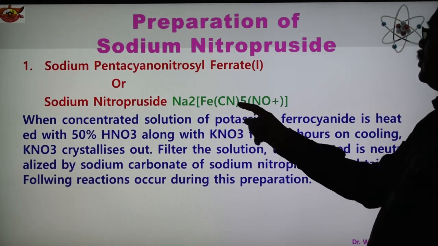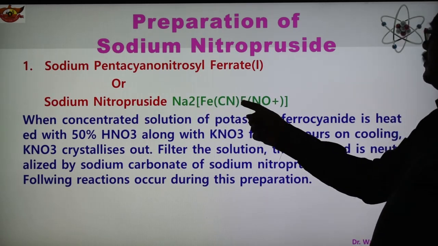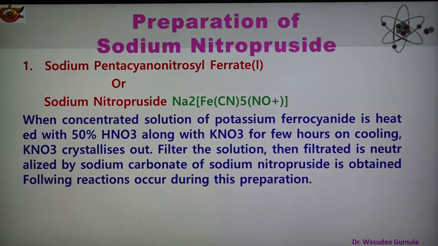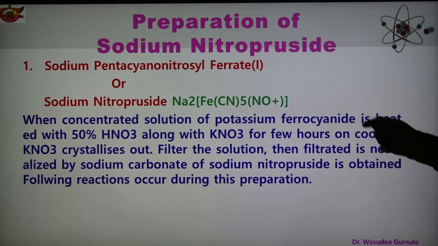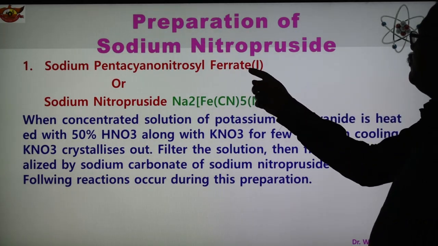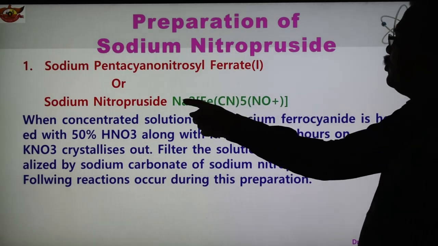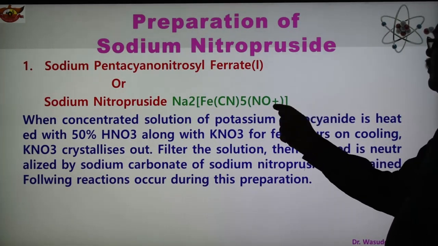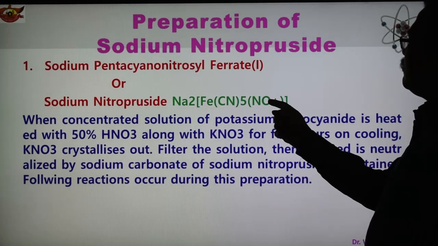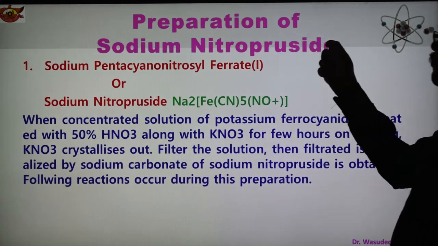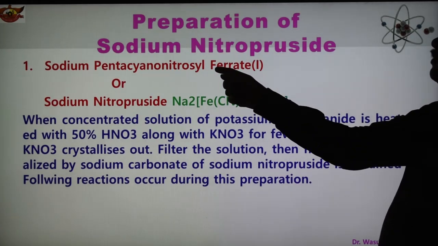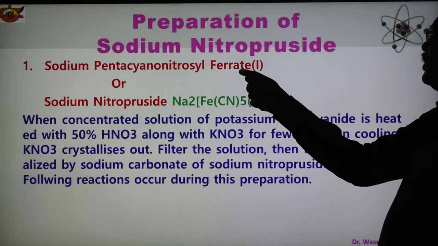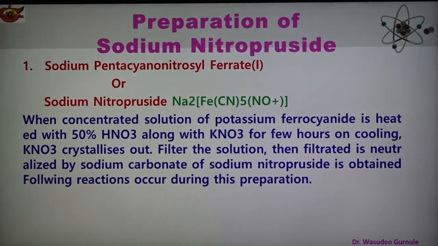The name is sodium pentacyano-nitrosyl ferrate, and the oxidation state is 1. The formula of sodium nitroprusside is Na2[Fe(CN)5NO]. Here it is ferrate, ending with -ate, because the sodium is positively charged and the complex ion is negatively charged. Therefore, when the metal is part of a negative complex ion, the name of iron ends with -ate. So ferrate 1, oxidation state is 1.